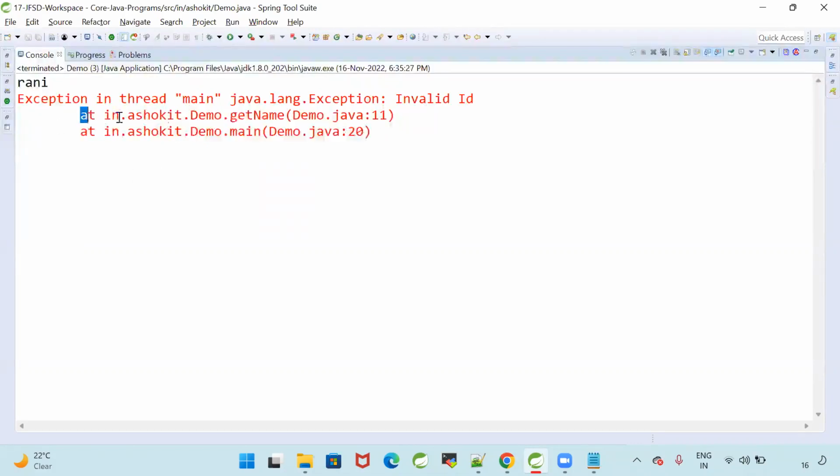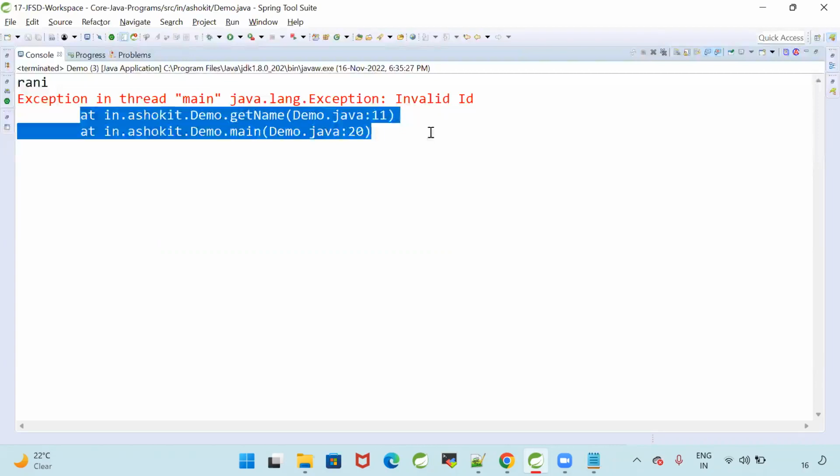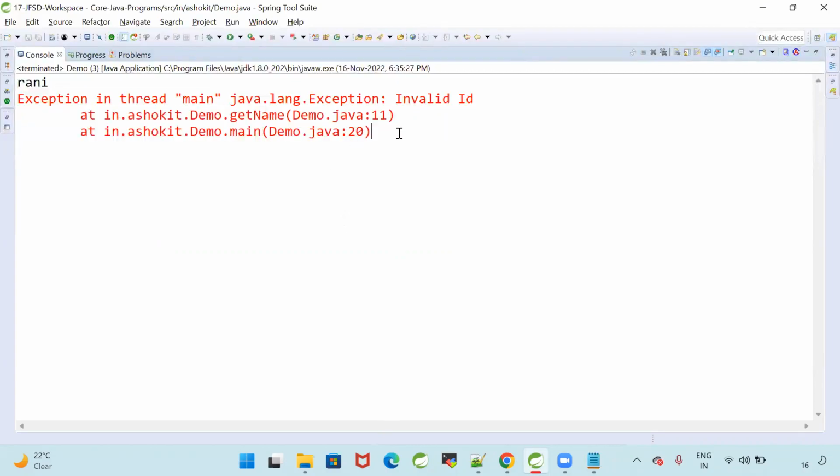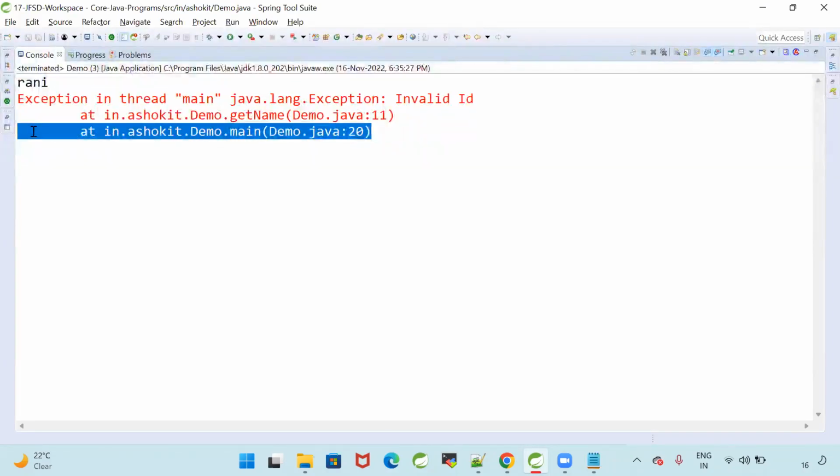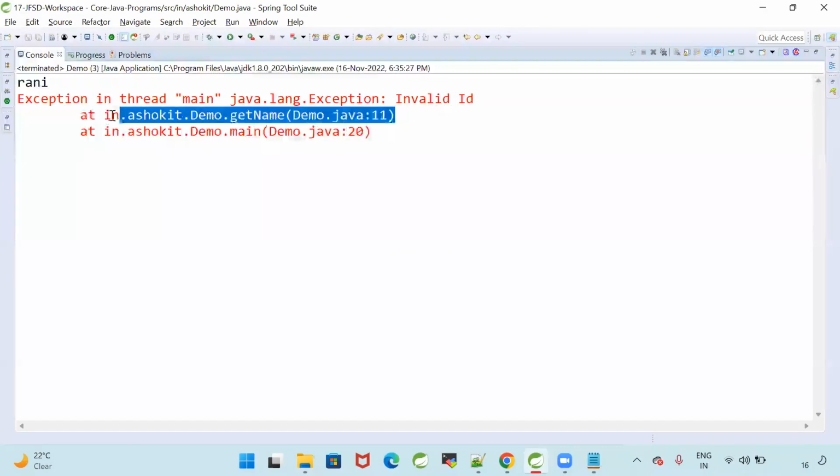What is getName? That is the method which got the exception. Who called that method? Who is the reason for that method? Main method. Main method called that method. That method has given the exception. So it is printing the method hierarchy also. We executed the program from the main method. Main method called the getName method. GetName method got the exception.